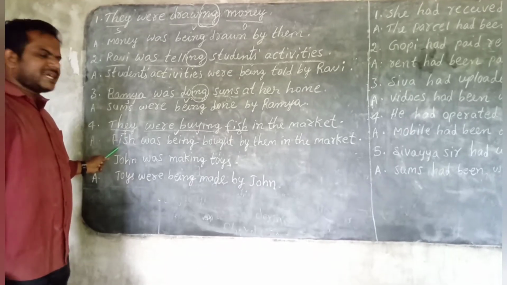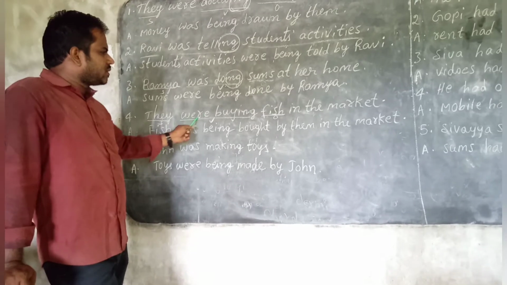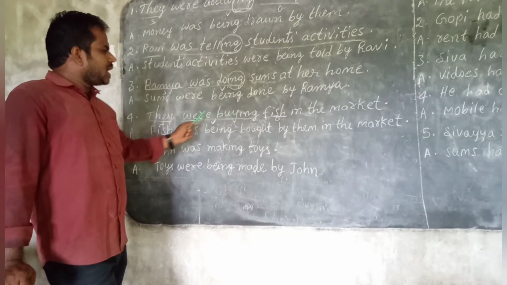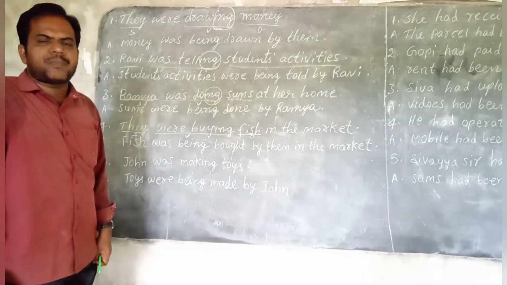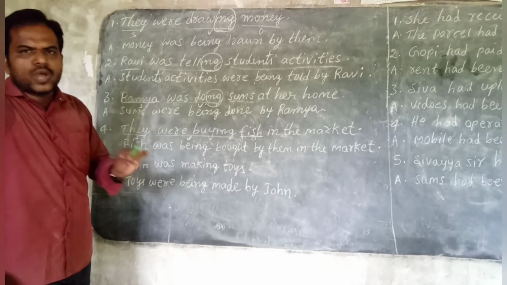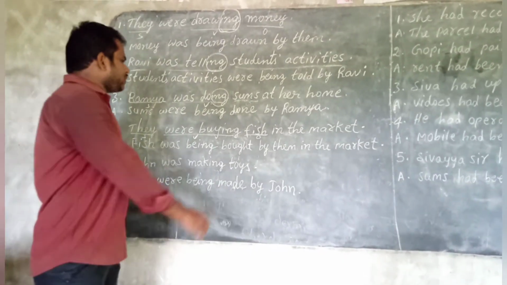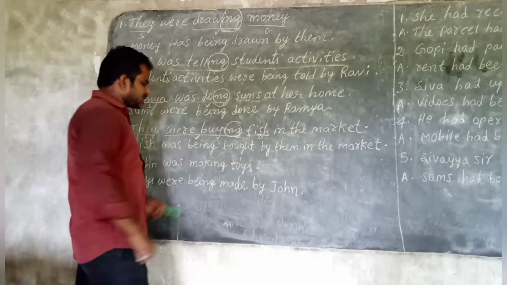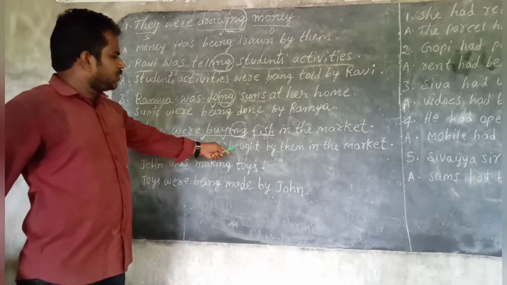Okay. Now decide the B form. Second rule, the B form will be decided according to the tense. Children, were buying. Were buying means past continuous, past tense. Past B forms are was, were. Fish, here we have to treat as singular. That's why was. To the verb, ing is added. That's why being.